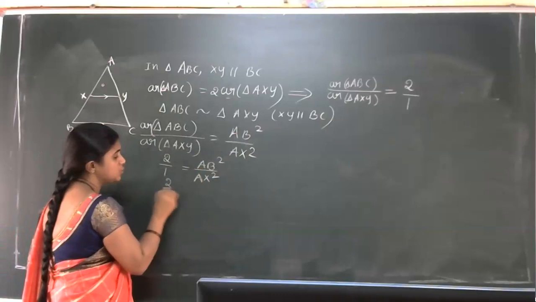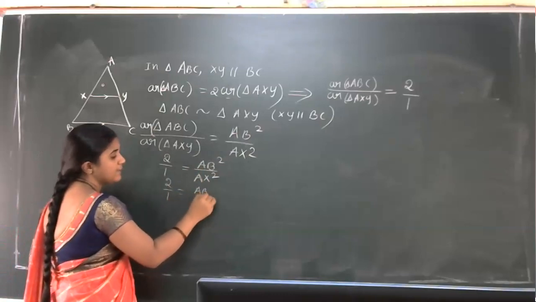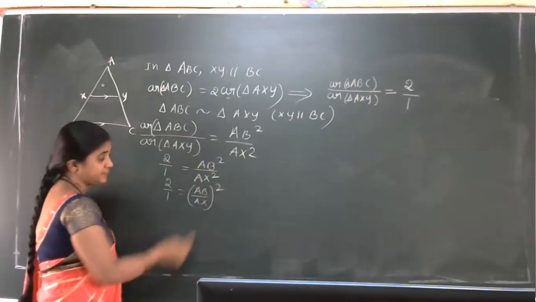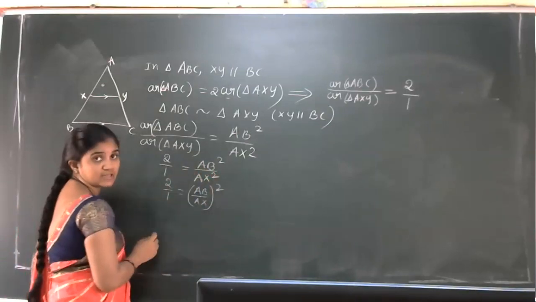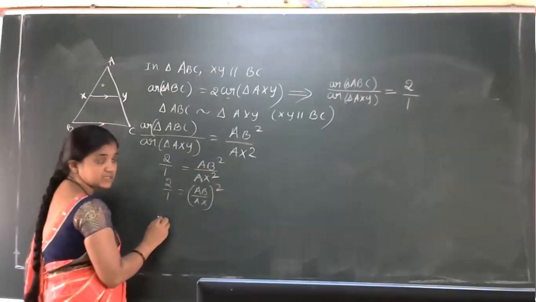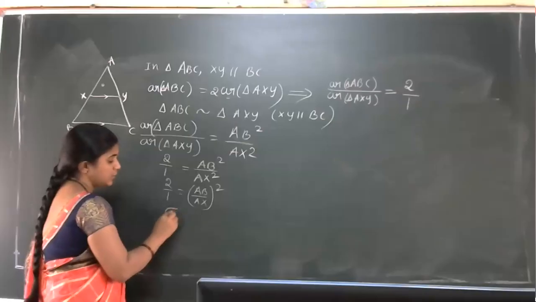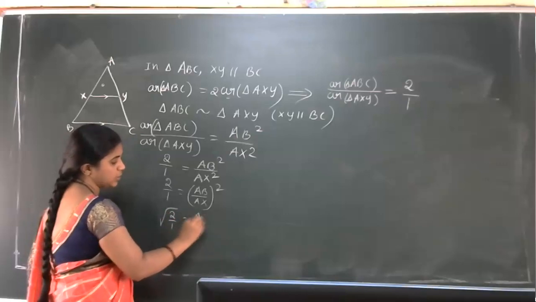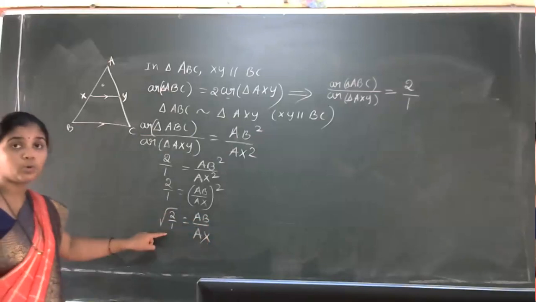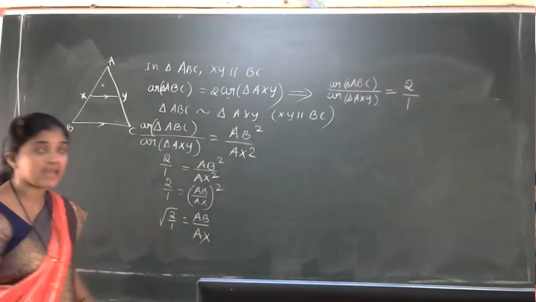So 2 by 1 is equal to AB by AX whole square. Can we transfer this power 2 to this side? Then what happens? Root 2 by 1 is equal to AB by AX.